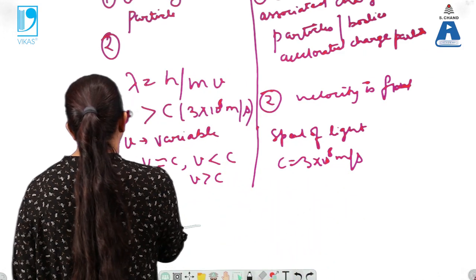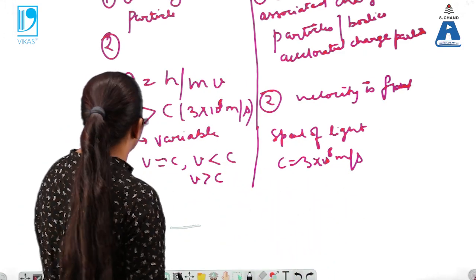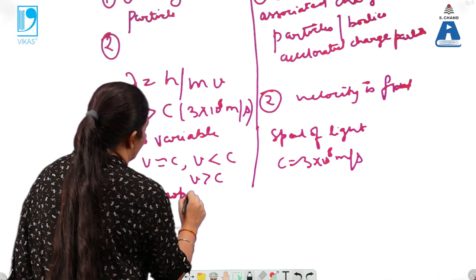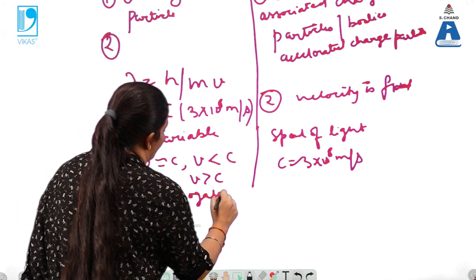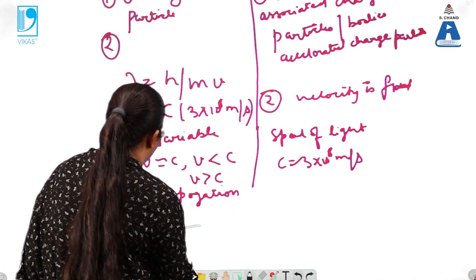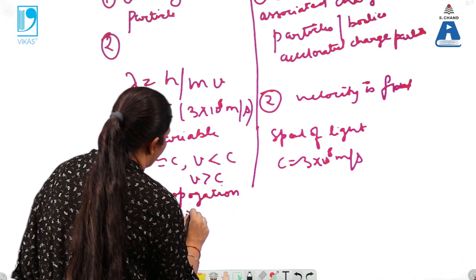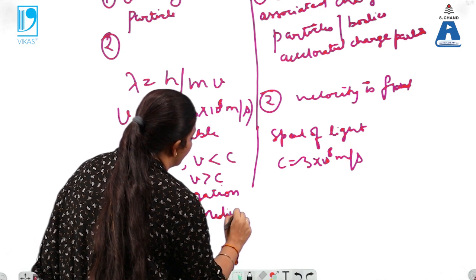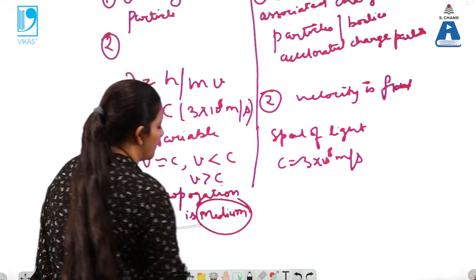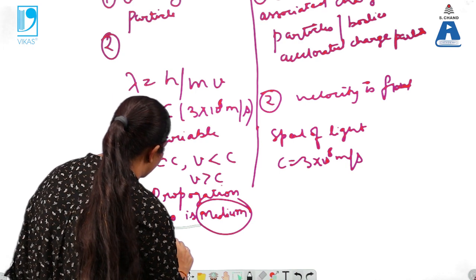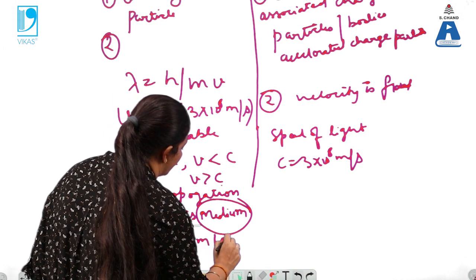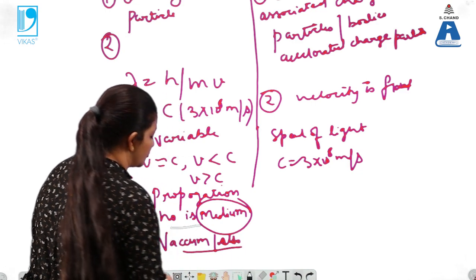Now next is the third point. Matter waves, for their propagation, no medium is required. That means they can travel in the vacuum also. So there is no medium.